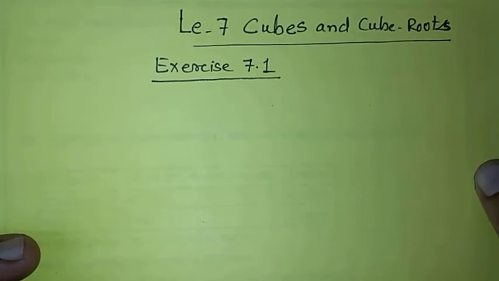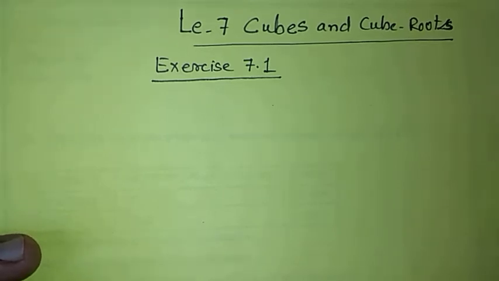So, today we will start with our lesson number 7, Cube and Cube Root, exercise 7.1.